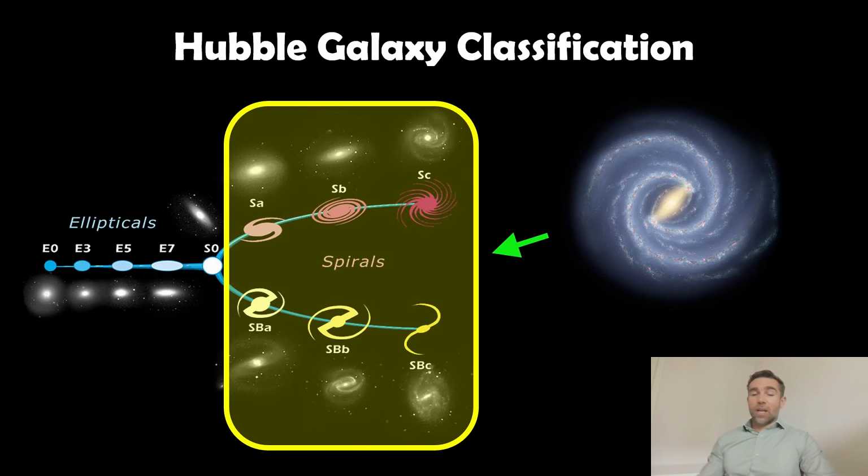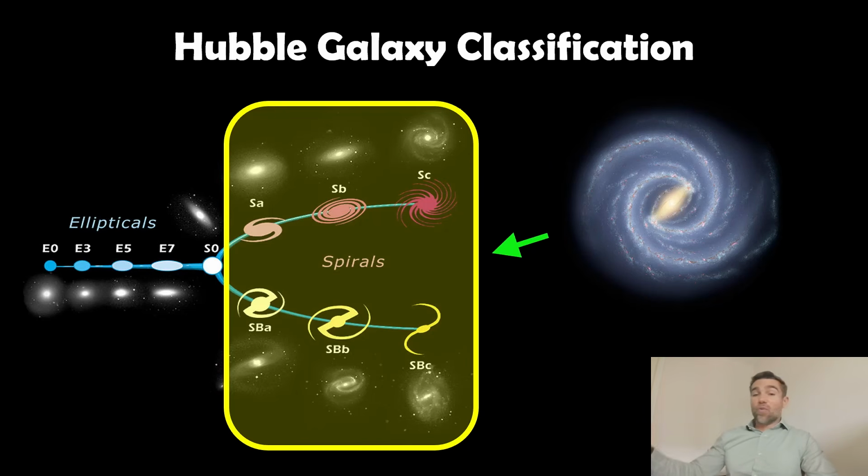Now, just to get a recap on the classification system, you'll see this tuning fork diagram, and on the right hand side you have your spiral galaxies. Along the top fork there we have our normal spirals. That's where they've got a more spherical central bulge. Then on the bottom one you have your barred spirals like the Milky Way. They have a bar in the centre, spiral arms, they're disc-like, so they're rotating in a common direction. Most of the disc is anyway.